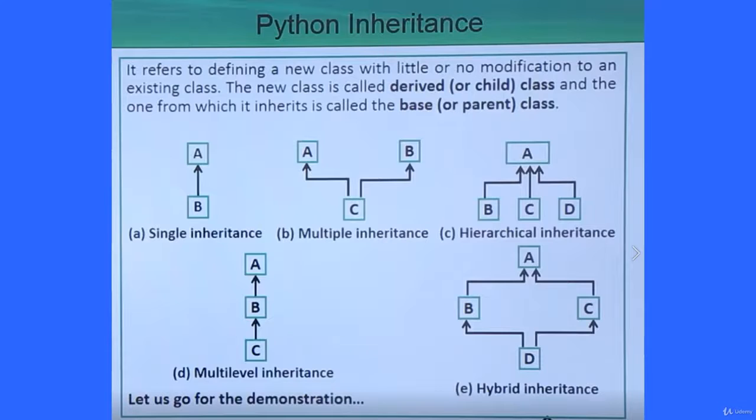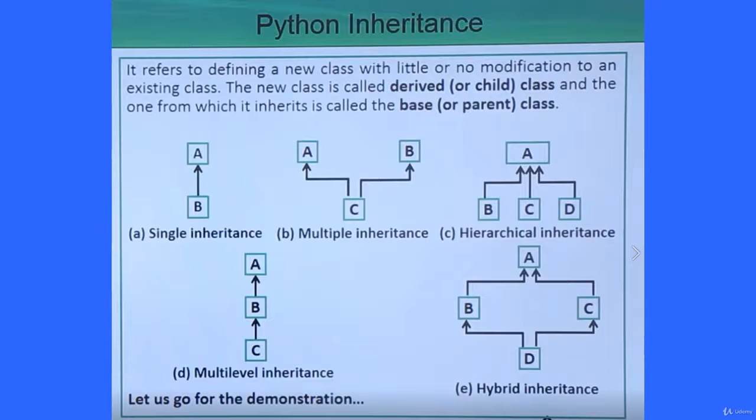change at all. The new class is called the derived class, also known as the child class, and the class from which it inherits is known as the base class or the parent class. So just consider this one. We have multiple different types of inheritance. How many types of inheritance are there? There are 5 types.